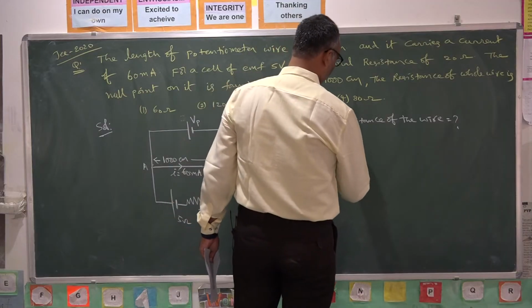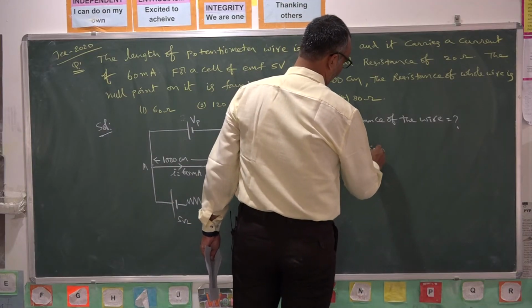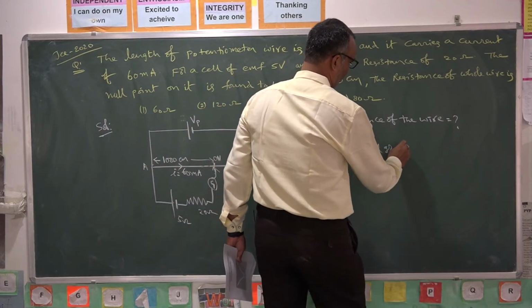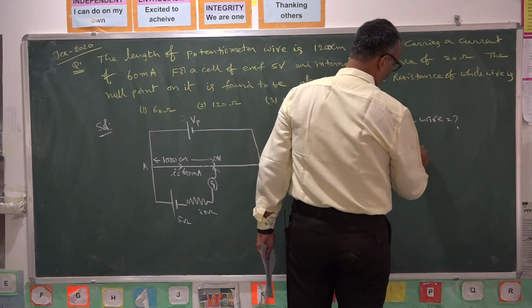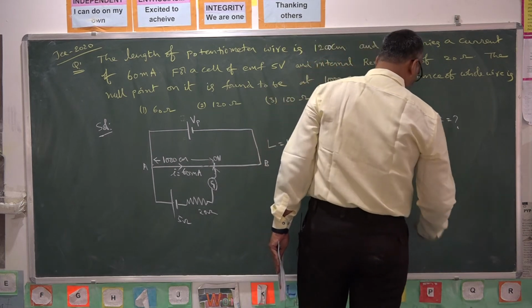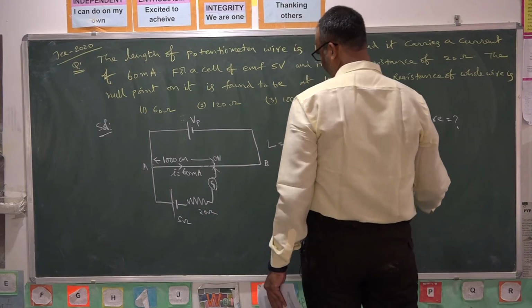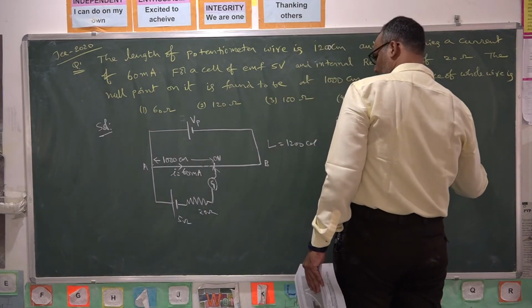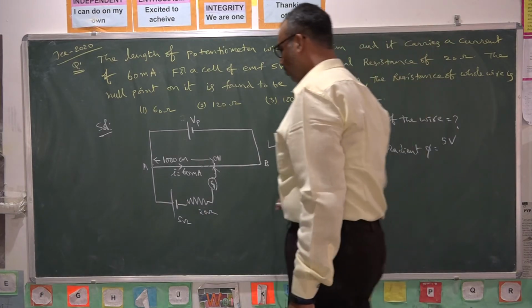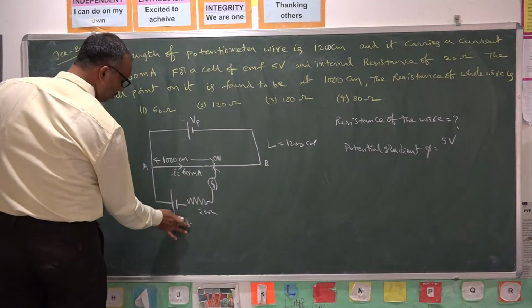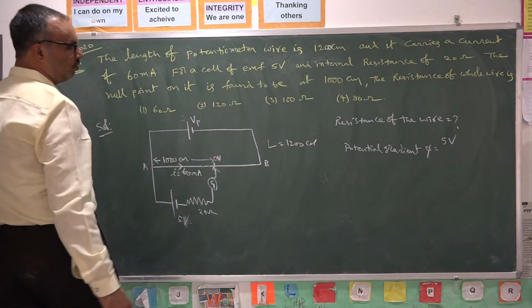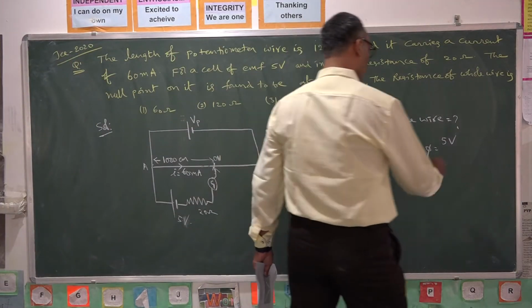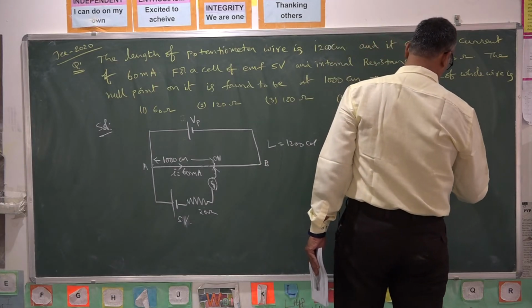We know that potential gradient phi is equal to potential dropped per unit length. This is 5 volts, it's not 5 ohms. 5 volts is the potential dropped over 1000 centimeters.